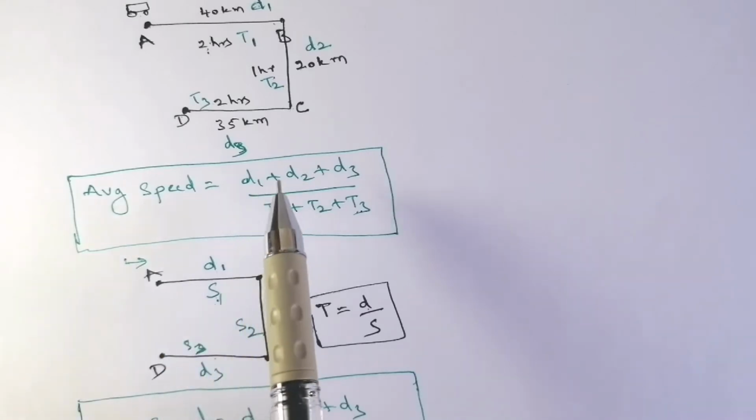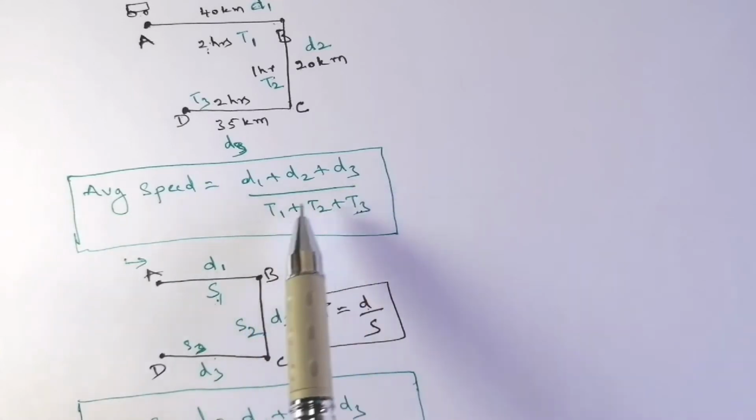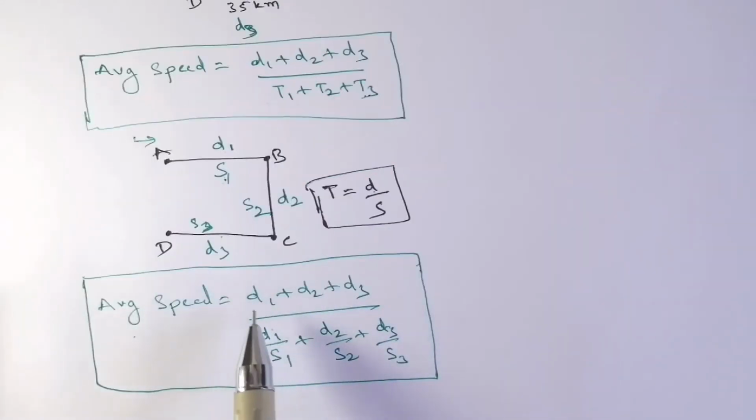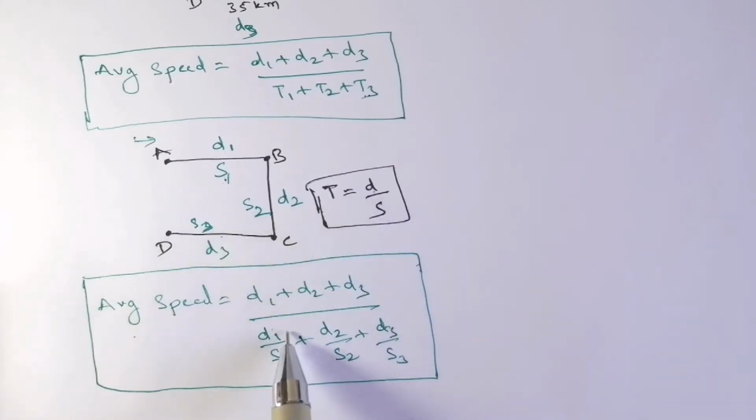One, the case when the distance and time are given, where we add the total distance by total time. Second, when the distance and speed are given, we know time equals distance by speed, so instead of t1 plus t2 plus t3, we convert the times into d1 by s1, d2 by s2 plus d3 by s3. This is the second way to find the average speed.